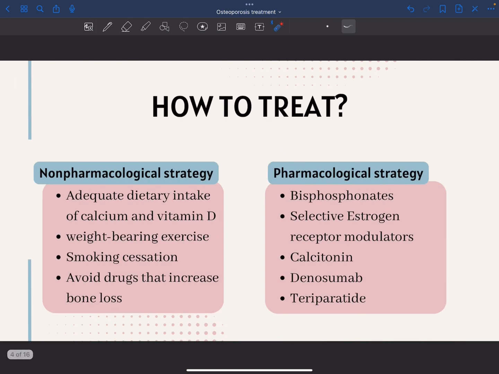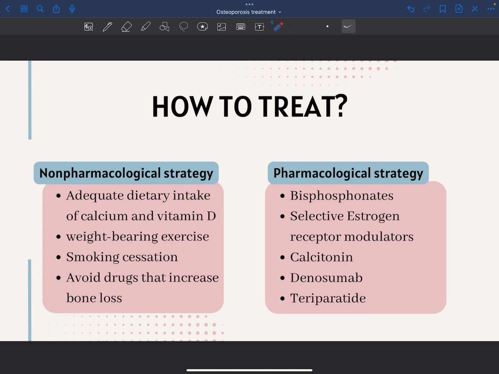So how do we treat osteoporosis? We have two approaches or strategies. The first one is non-pharmacological: maintaining adequate dietary intake of calcium and vitamin D. Why vitamin D? Because vitamin D is what will help our bones to absorb calcium. Also we have weight-bearing exercise and smoking cessation, because nicotine is what stimulates osteoclasts, which are the crushers of the bone, and also avoiding drugs that increase bone loss. So if the patient is taking cortisone, for example, they should stop it in order to treat osteoporosis.